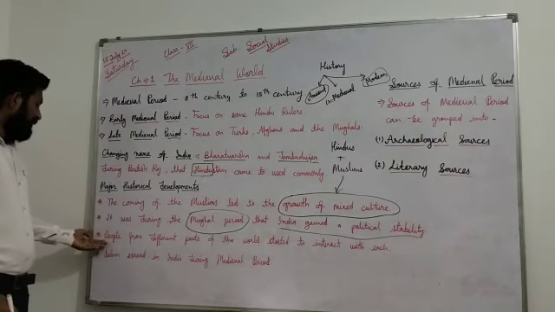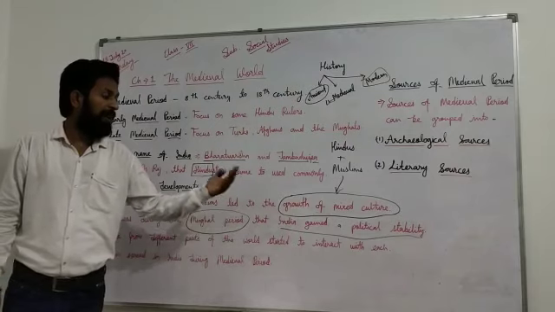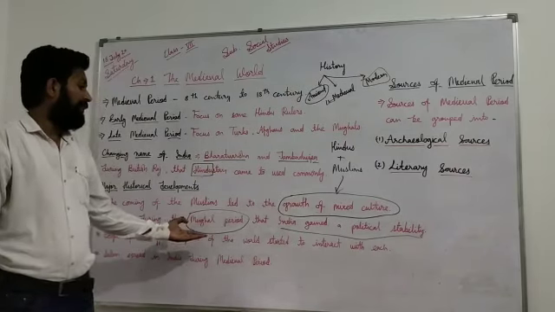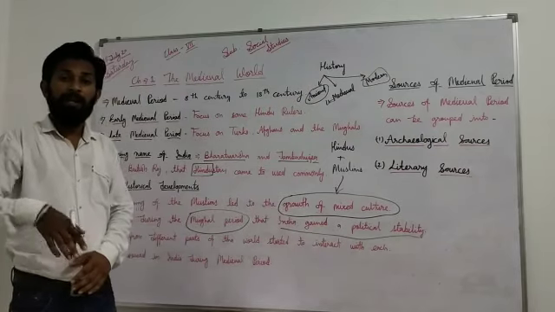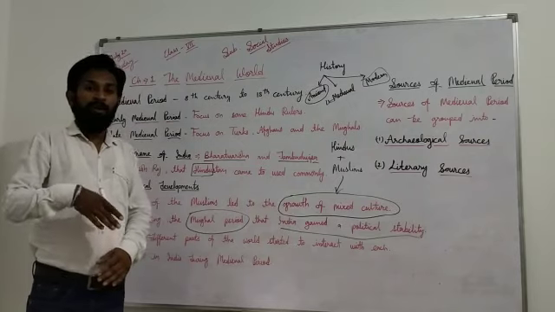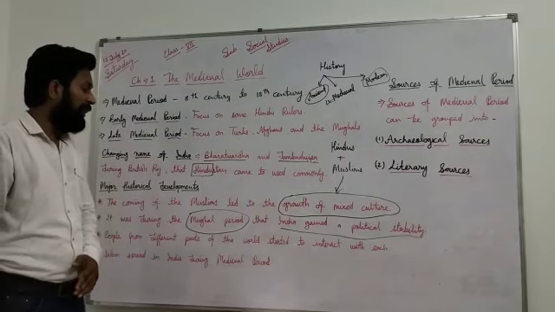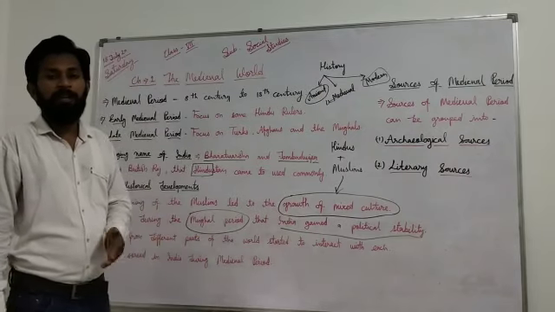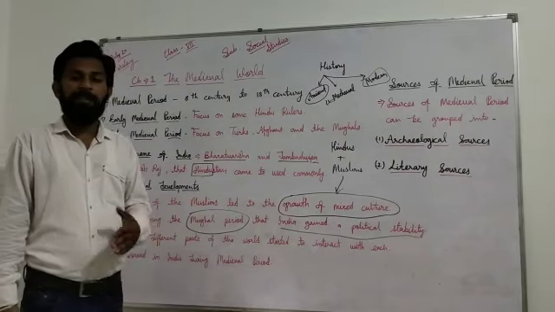And the third point: people from different parts of the world started to interact with each other. Because of political stability, when the Mughals came to India, people from other countries, foreign travelers, also came to India to interact with Indian merchants and businessmen for business and trading purposes.